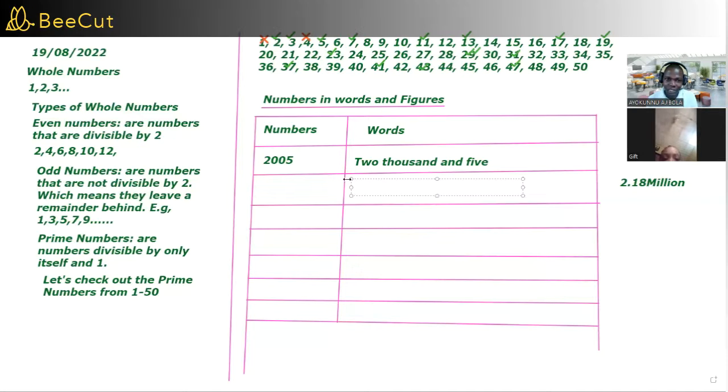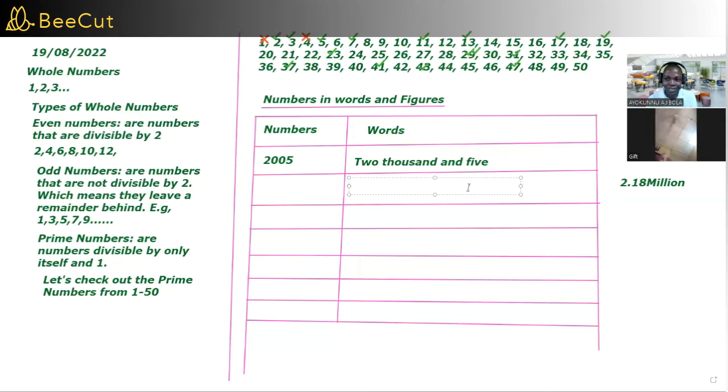You know, until you encounter this number, you think, oh, I know how to write numbers in words. Is that not so? So what do you think I should write? She's trying to think, so let her take her time, because this is something tricky. 2.18 million. So how do you write that in words? Do you know?